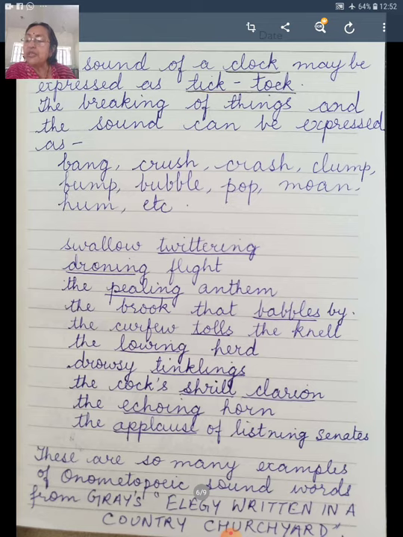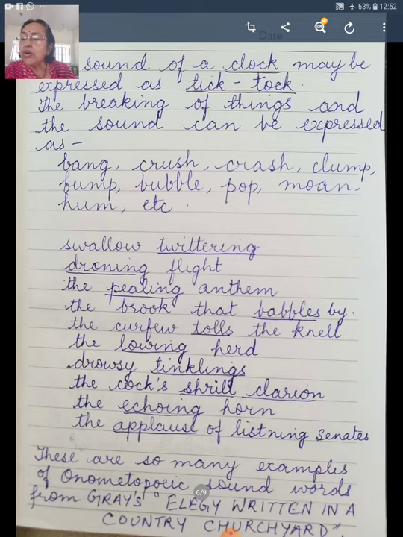So here first we say the breezy call of incense-breathing morn. That means the morning, which is full of sweet smell, is calling. The breeze is calling, making a call. The noise of the breeze is calling the people to get up.